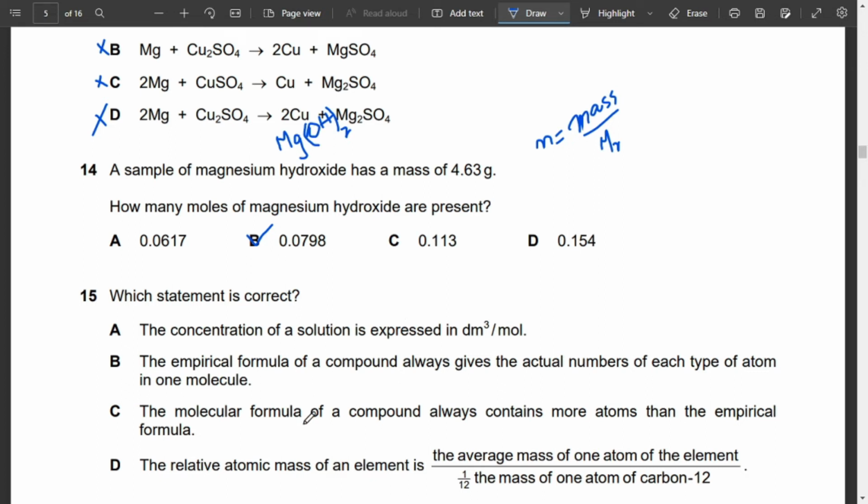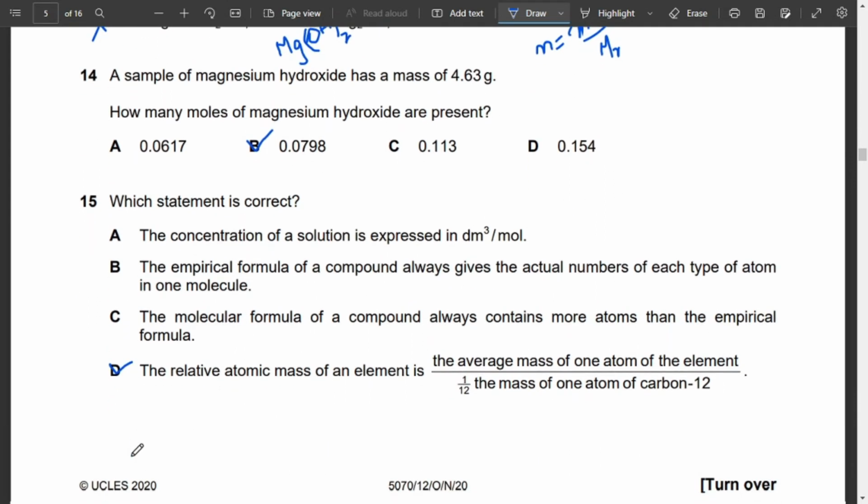Okay, so let's look into this. Here we have the empirical formula for a compound which gives the actual numbers of each. No, it's not true, because the empirical formula is the smallest formula, the most minimum formula that can be formed. The molecular formula for a compound always contains one more atom than the empirical. Not necessarily, sometimes it can have more. So no, it's not true. D, the relative atomic mass of an element is the average mass of an element compared to 1/12 the mass of carbon 12. Yes, this is true. So its answer is D.